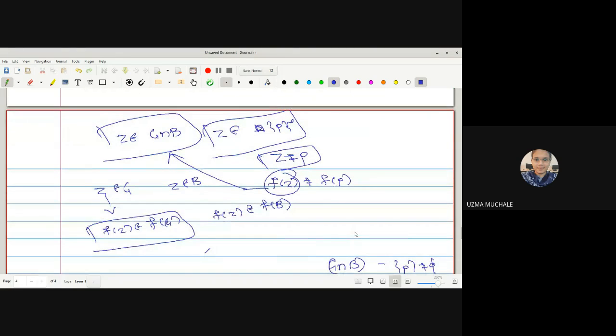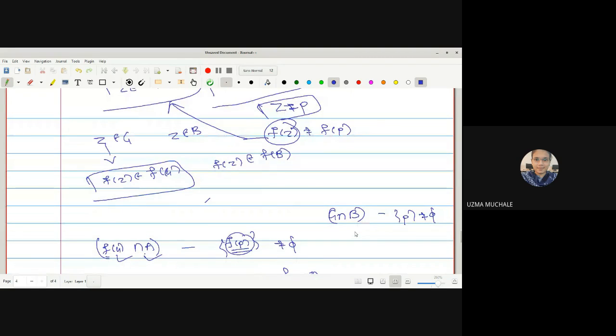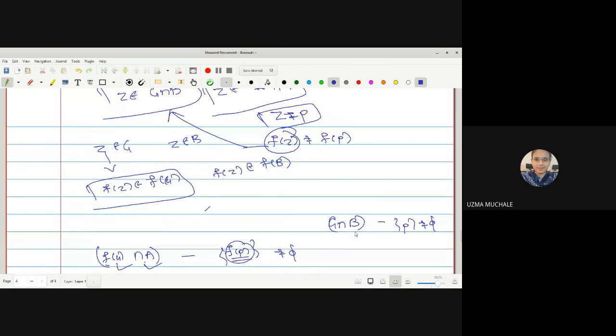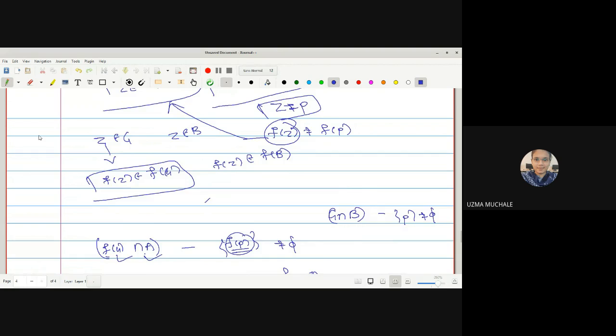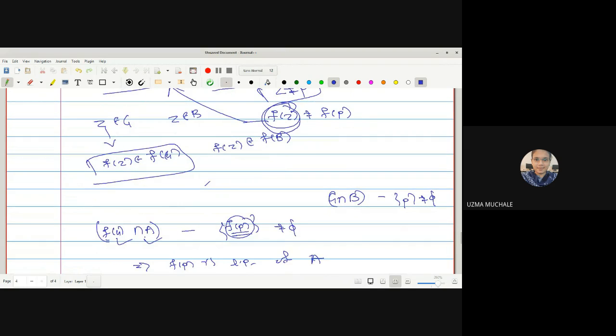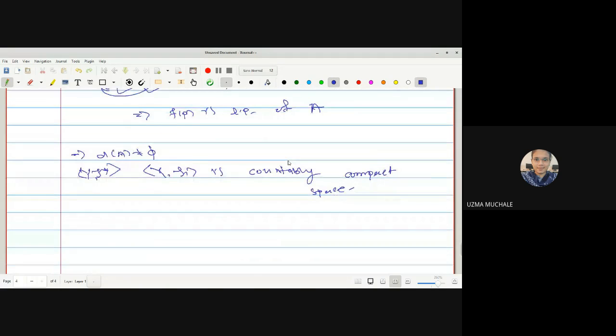Any doubt for this one? What we have to do: simply, first we have to use the definition of X2 being countably compact. You just have to apply the definition, and we have used the definition of p being a limit point. Just take the f images and you will get the result. Here we have f of z as one point except the point f of p, which is a member of this intersection, and hence the intersection of these two minus that point is non-empty, and hence the result that Y2 one is also a countably compact space.